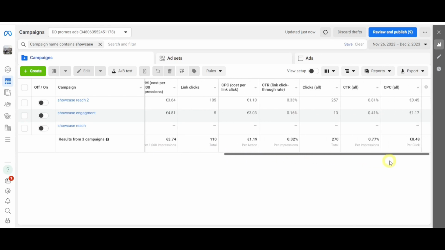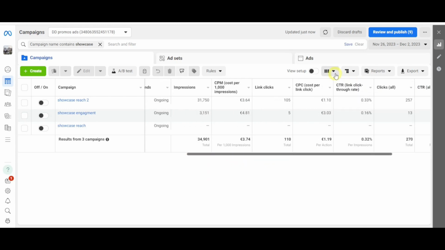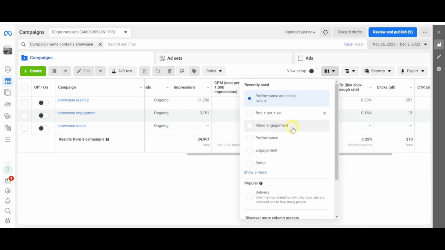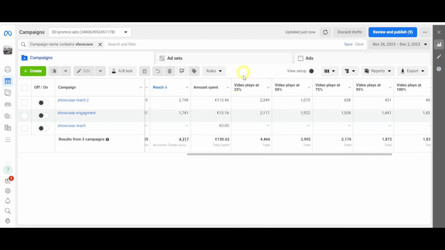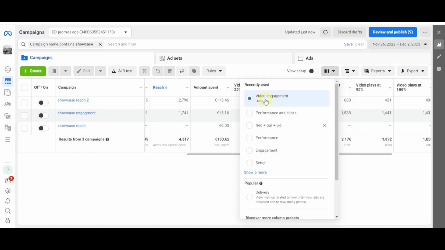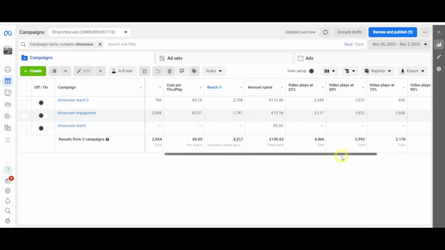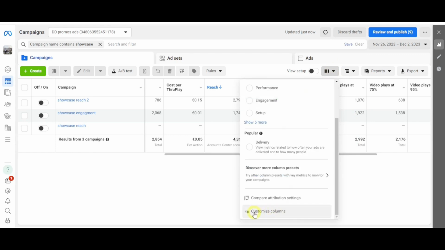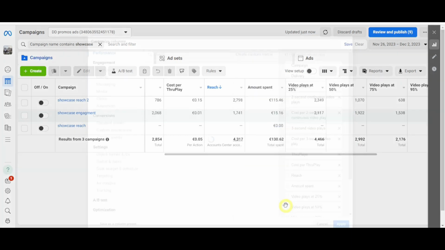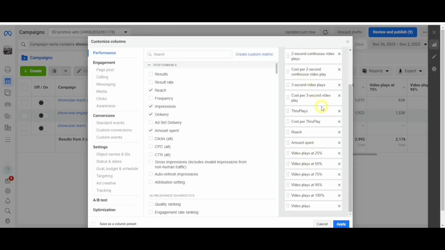Additionally, here you can check how many tickets were sold through Facebook. It's not visible currently because we need to customize these metric columns. To do this, click on this button. You'll see several default column configurations. For instance, selecting Interaction with Video will display metrics related to video content. However, you can customize your columns by scrolling down and clicking on the Customize option in this bar, where you can add or delete metric columns.